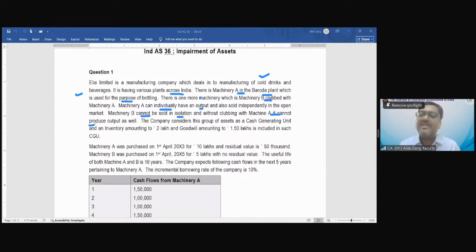So this machine B is fully dependent, in terms of value in use and also fair value less cost to sell. Friends, the company considers this group of assets as a cash generating unit, and an inventory amounting to rupees 2 lakh and goodwill amounting to 1.5 lakh is also included in this CGU. So in this cash generating unit, how many assets are there? Please tell me.